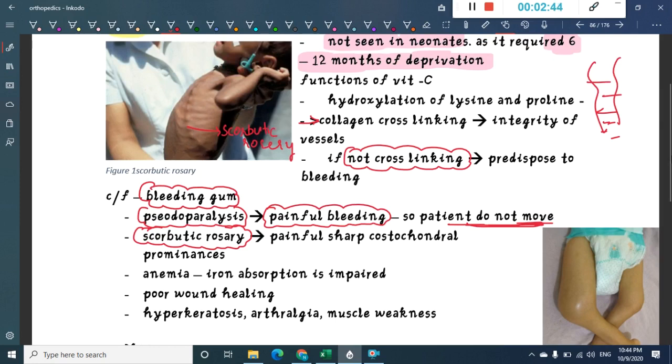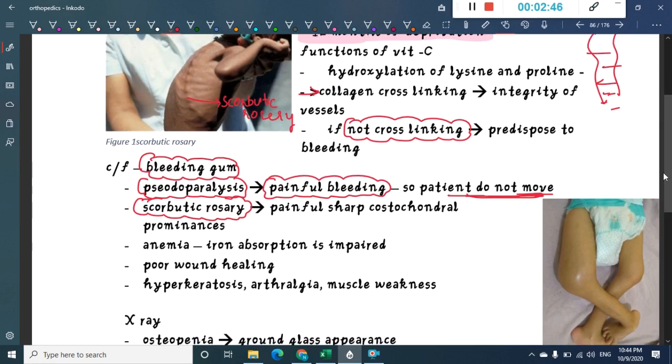The main difference between rachitic rosary and scorbutic rosary is that rachitic rosary is painless. These scorbutic rosary are painful. Why does this occur? These are the bleeding spots where, whenever the bleeding occurs in the costochondral prominences, they become painful, sharp costochondral prominences which are called scorbutic rosary.